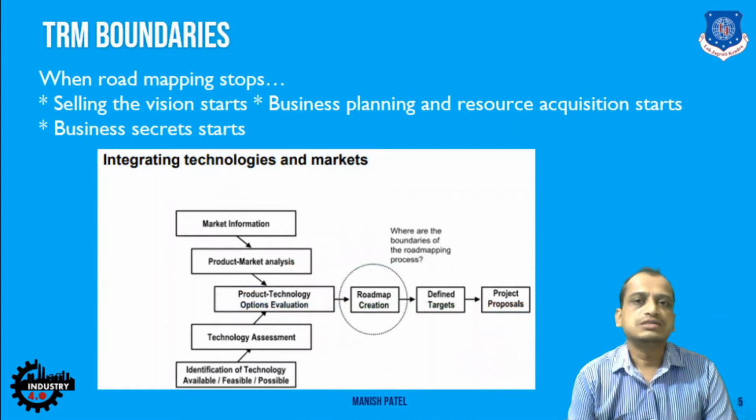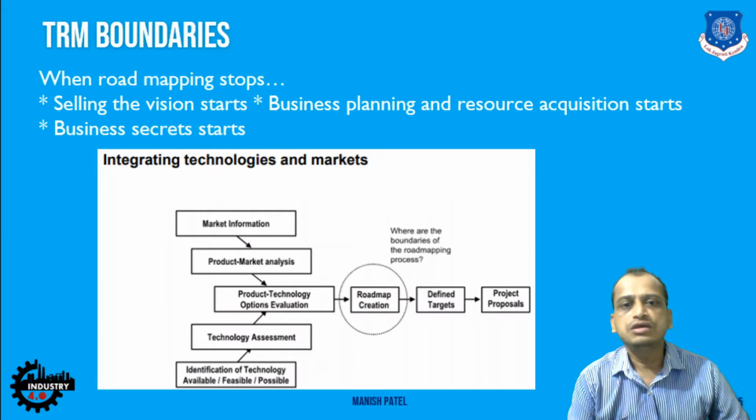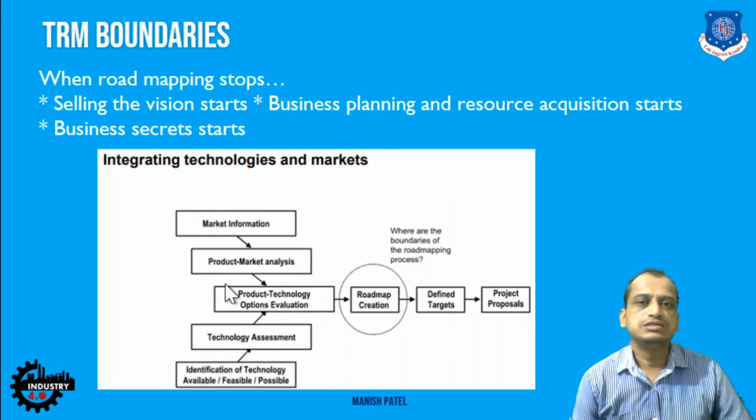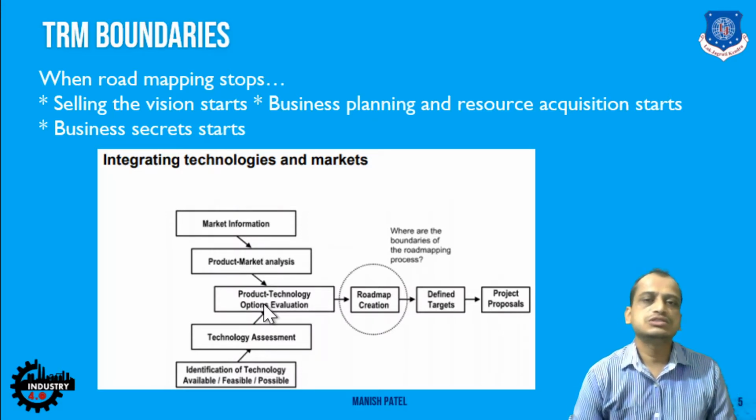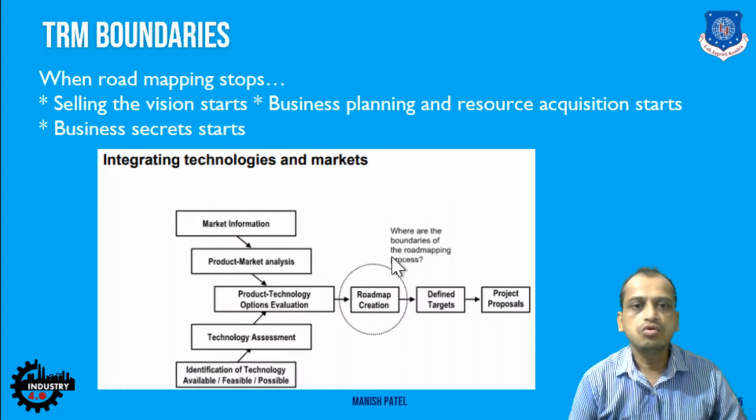So what are the boundaries? Let's say we start with the market information, which is the first phase of product development. The company will explore the market. Then we have the analysis: whatever the market is for the product, the company will analyze that. They will also evaluate the product technologies, whether the product is viable or not for the given market. From there, the roadmap is created. That is where the roadmap has its starting boundary.